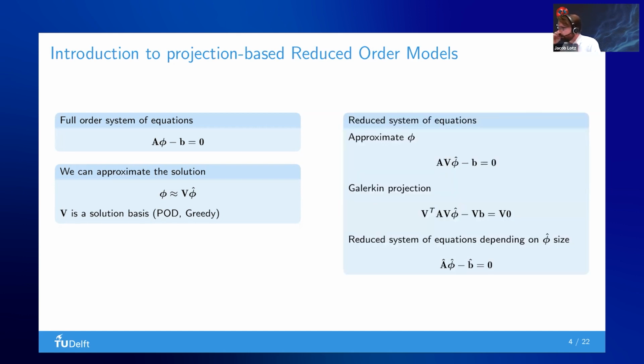And then we have to find a reduced system of equations. So basically, we first approximate our solution with the basis we have. Then we apply, for instance, a Galerkin projection. And then we have our reduced system of equations, depending on the size of this phi hat. The idea is that this size is much smaller than our full order model. For a full order model, you can think of, let's say, 10 to the 6 or 10 to the 7 variables. And the reduced order model really aims at 10 to the 1 or 10 to the 2, so hopefully less than 100 variables for this system.